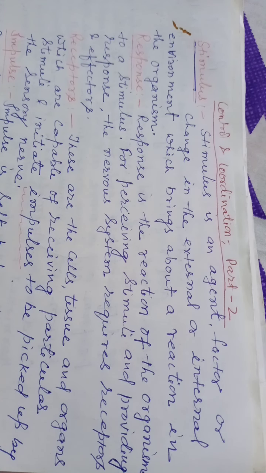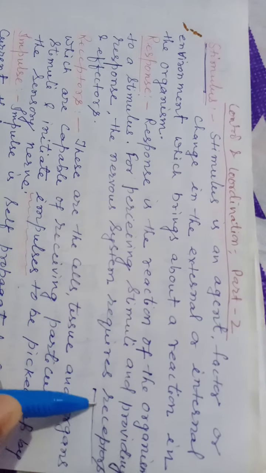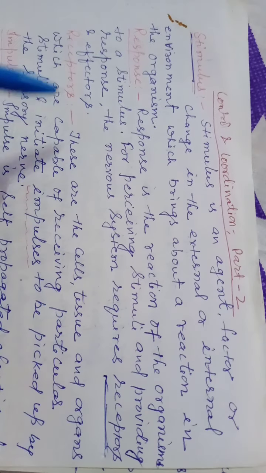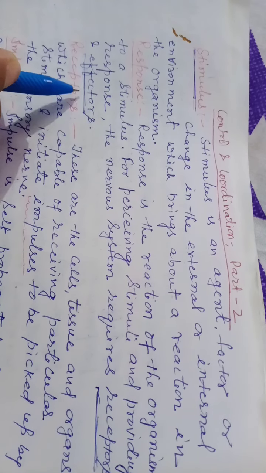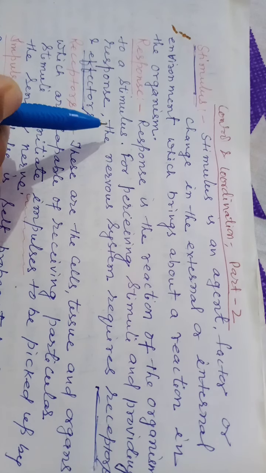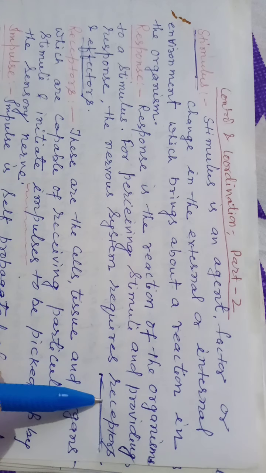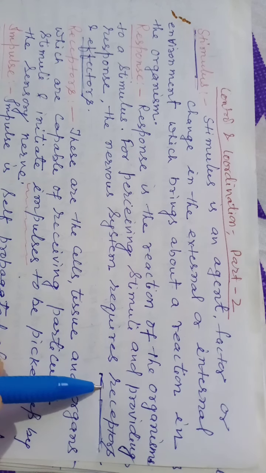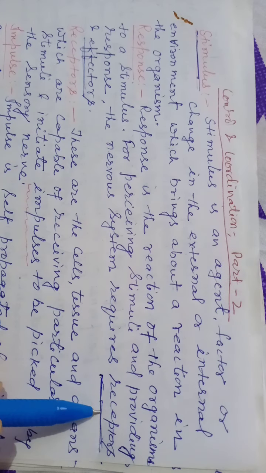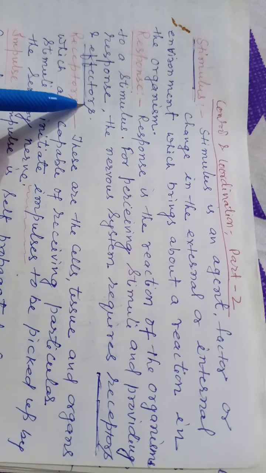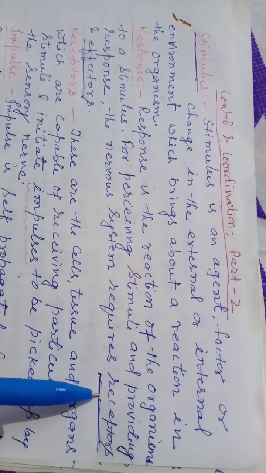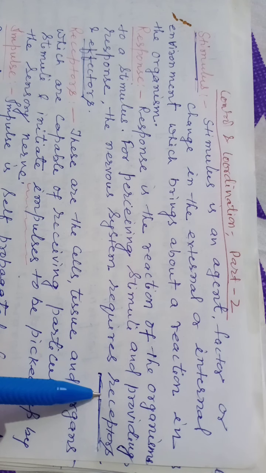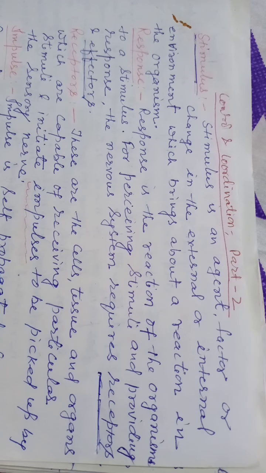So for perceiving a stimulus and providing response, the nervous system requires receptors and effectors. For this stimulus and response, two things are needed: one is receptors and the other is effector. You must understand what is receptor and effector.